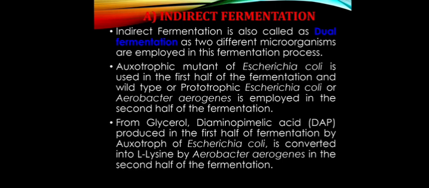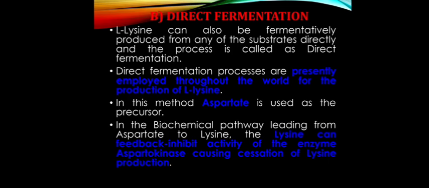Indirect fermentation is also called dual fermentation, as two different microorganisms are employed in the fermentation process. A mutant E. coli is used in the first fermentation, and wild-type prototrophic Escherichia coli or Agrobacterium is employed in the second fermentation. Diaminopimelic acid, DAP, is produced in the first step of fermentation by the auxotroph, and the Escherichia coli is then converted into lysine by Agrobacterium in the second fermentation.